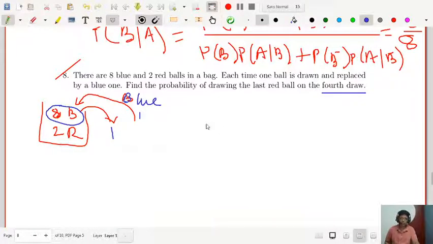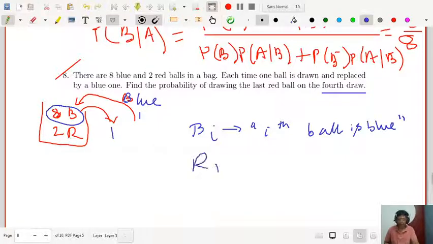Let us give you a hint for this problem. I am not going to solve this whole thing. Suppose Bi means the ith drawn ball is blue, and suppose Rj means the jth ball is red, right? And i is 1, 2, 3, and j can be 1, 2, 3, 4.